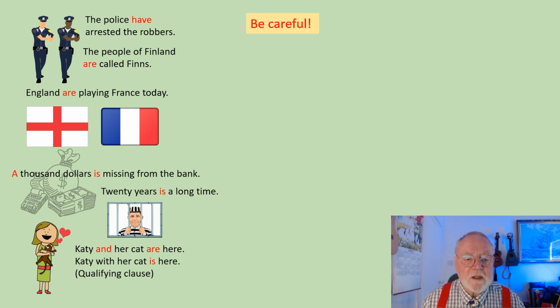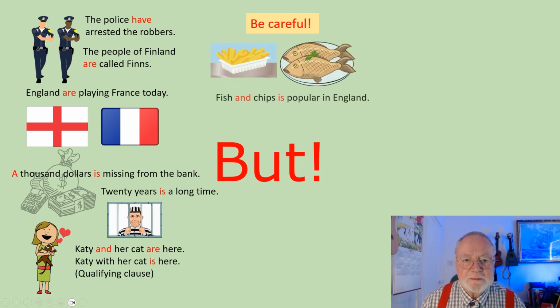Katie and her cat are here. Katie and her cat gives us a plural subject, so we use a plural verb. But when we have a qualifying clause, Katie with her cat, we use the singular verb. Katie with her cat is here.